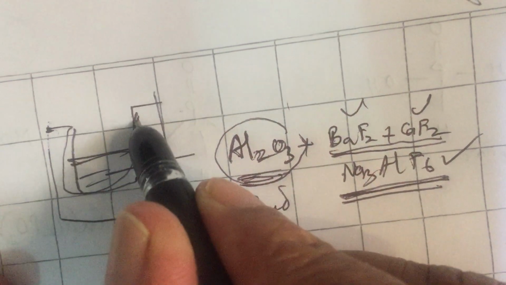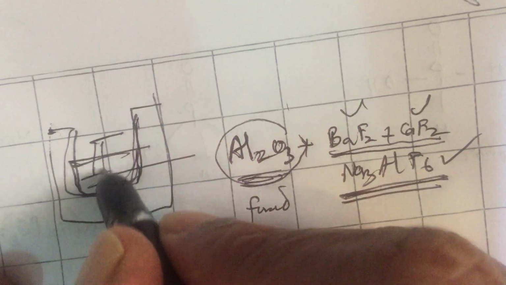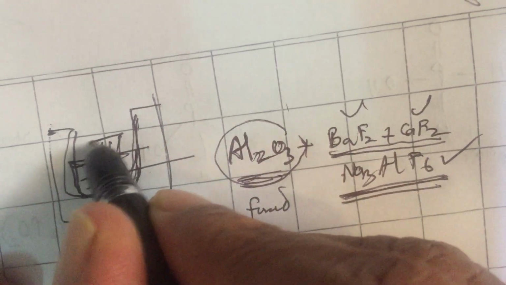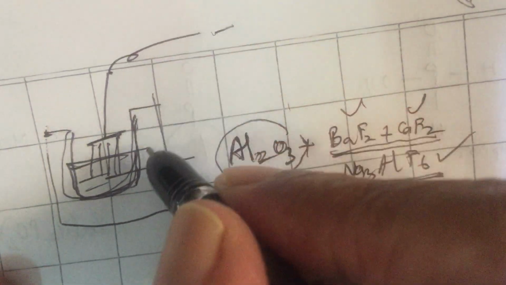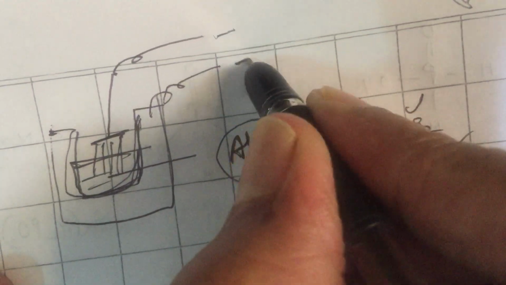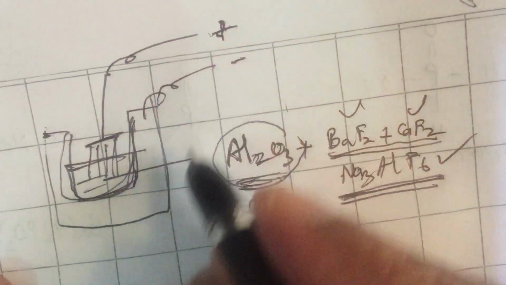To this molten mass, in an iron tank coated with carbon, you put a bunch of carbon rods. The carbon lining acts as cathode, the steel vessel, and anode is carbon rods.